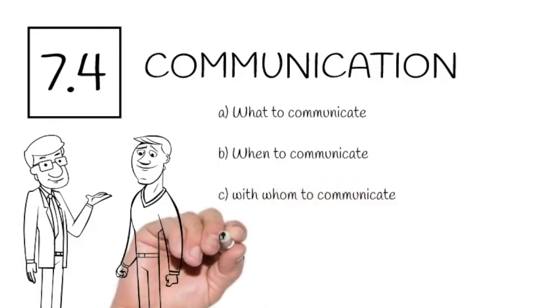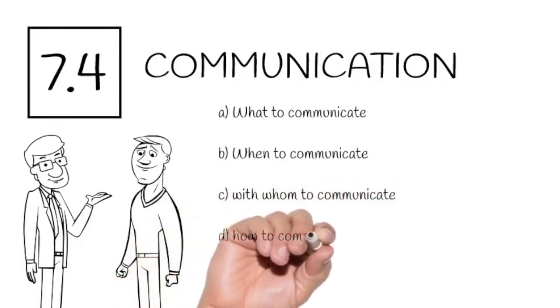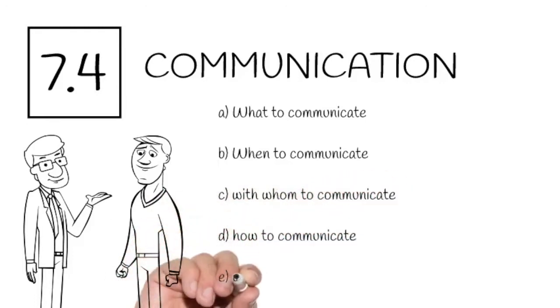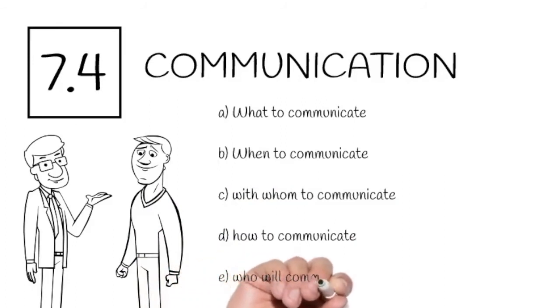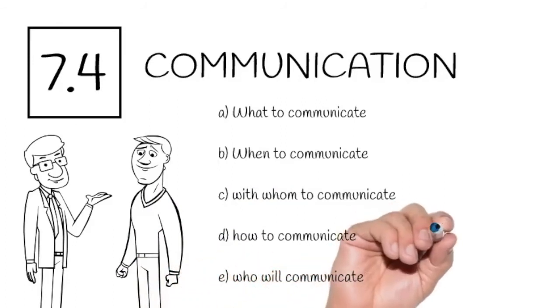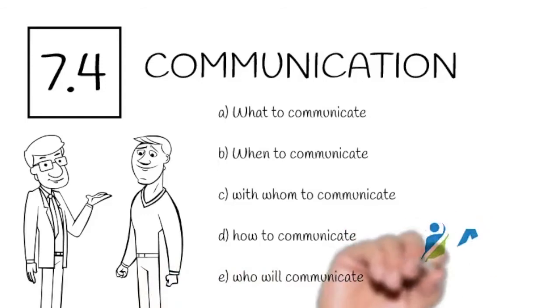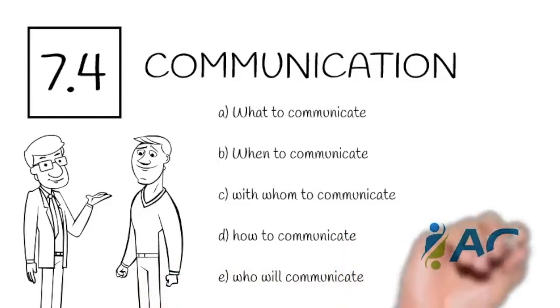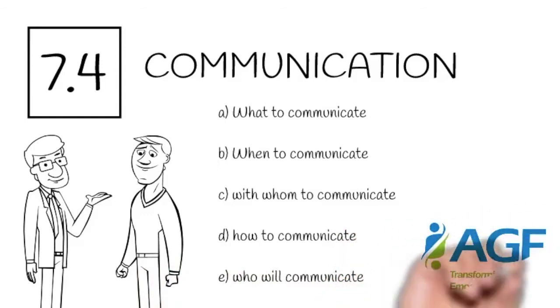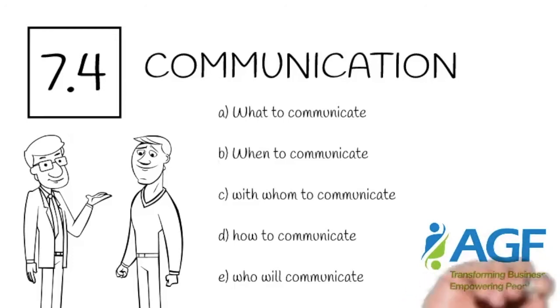The organization shall determine the internal and external communication relevant to the quality management system. This includes what it will communicate, when to communicate, with whom to communicate, how to communicate, and who will communicate.